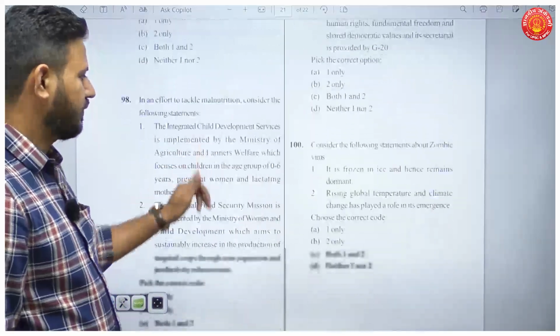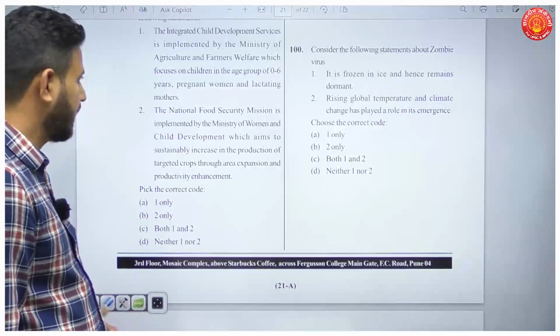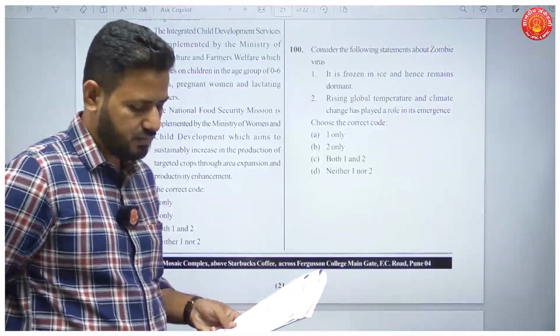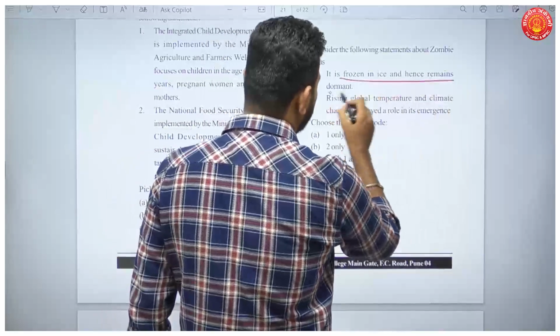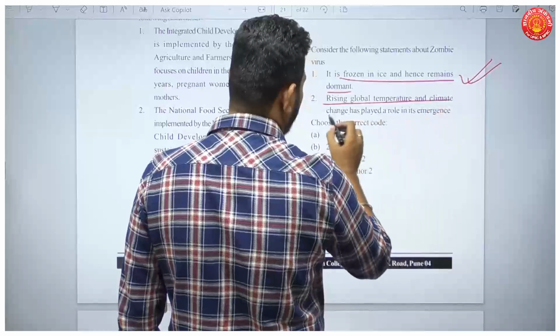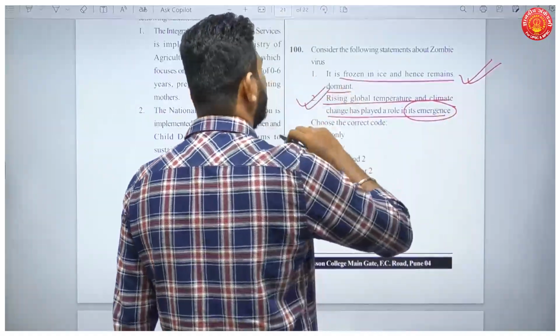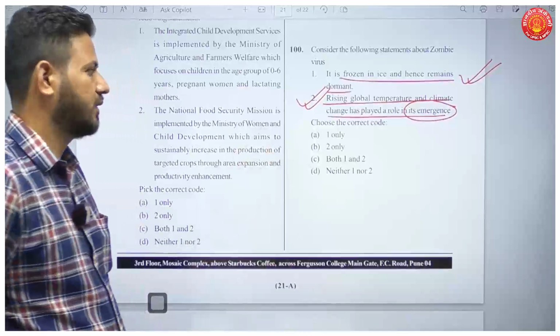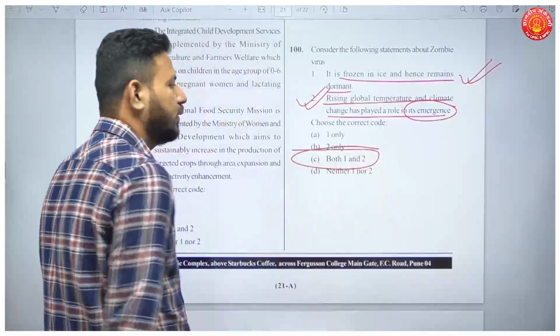Then you have the last question. Consider the following statements regarding zombie viruses. It is frozen in ice and hence remains dormant. Very true. Rising global temperature and climate change has played a role in its emergence and will play a role in its emergence. Both the statements are correct. So your answer has to be C. Both 1 and 2 are correct.